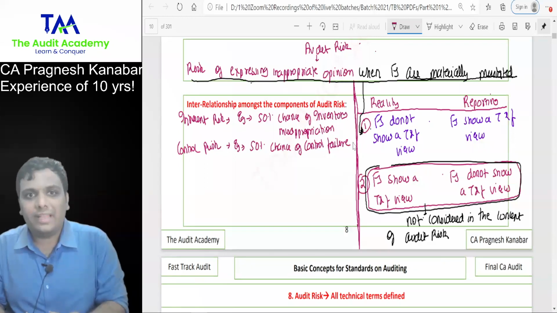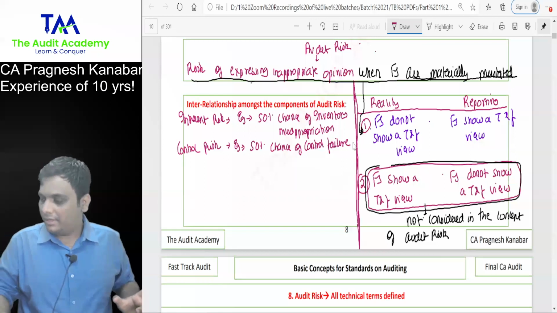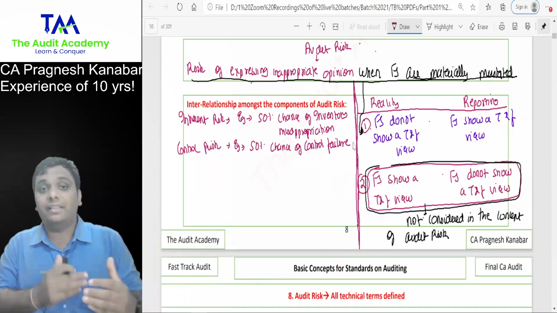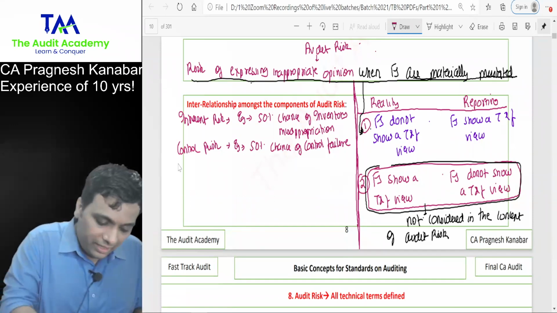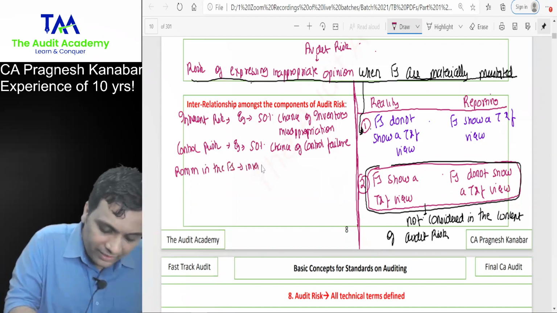Out of those 15 days, 7.5 days are such where even the controls may fail. So tell me, what is the risk of material misstatement in the financial statements when it comes to inventory misappropriation?